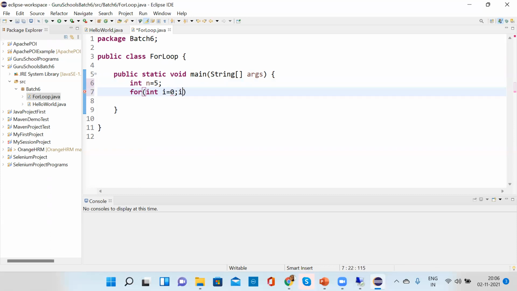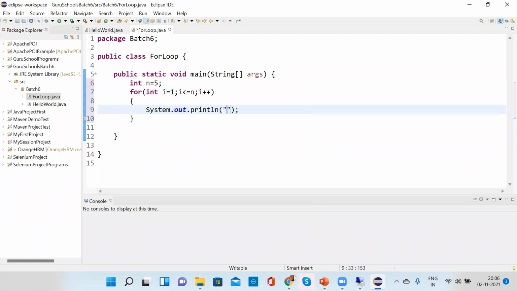i less than or equal to n. In the program you showed, you wrote 1. Correct. And then i plus plus. Then what I have to do is just write System.out.println "Java is fun". Okay. Tell me now, it's a simple program. How many times will it print?